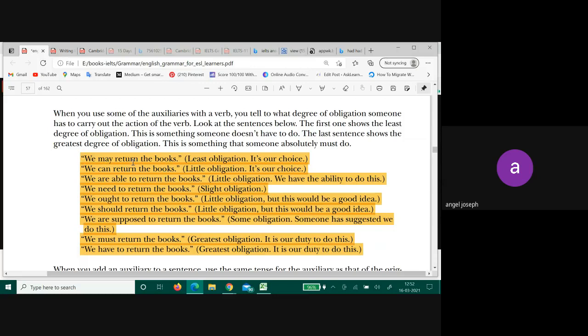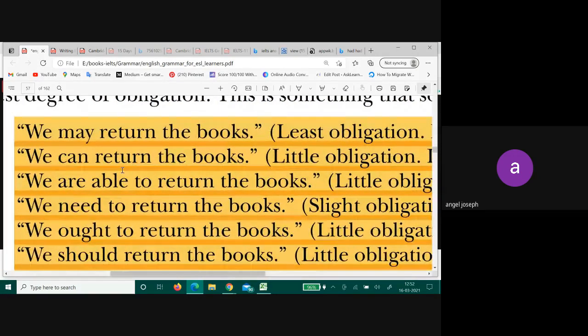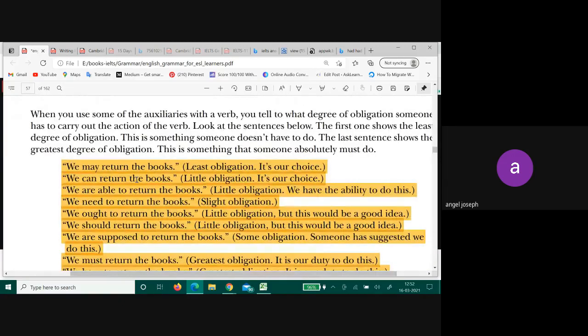When you say we may return the book, you have the least obligation. What do you mean by least obligation? Somewhere it is your choice, your wildest choice. Okay, we can return the book. The obligation has slightly increased. It is not so wild as it was before.